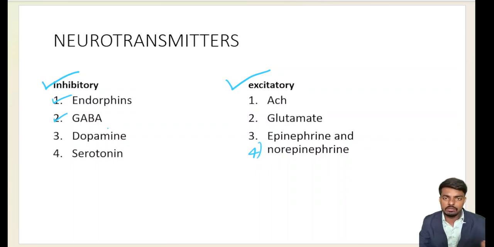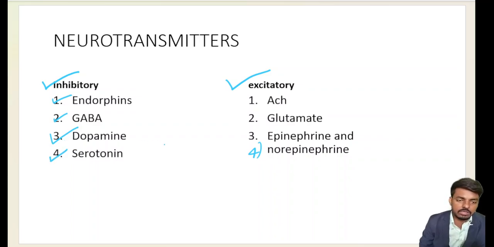Our next neurotransmitter is dopamine. Very important. We will study dopamine while studying Parkinsonism. This is also an inhibitory neurotransmitter. And serotonin, very important. Serotonin is also called 5-HT. So these are the inhibitory neurotransmitters.